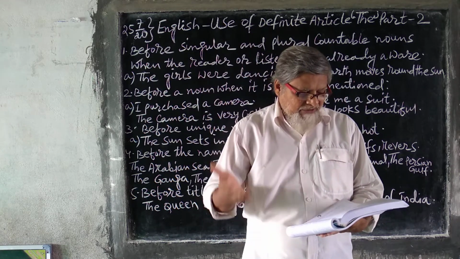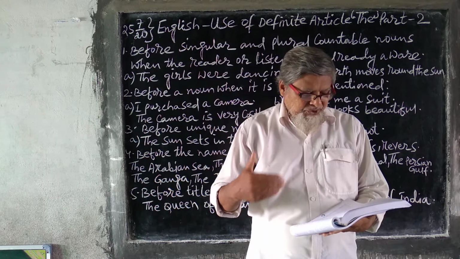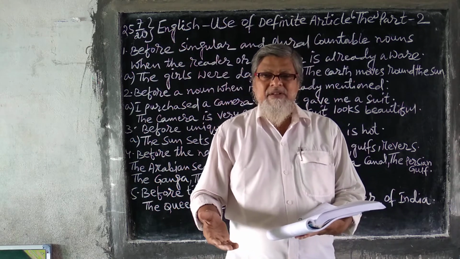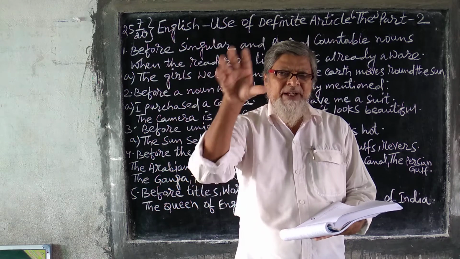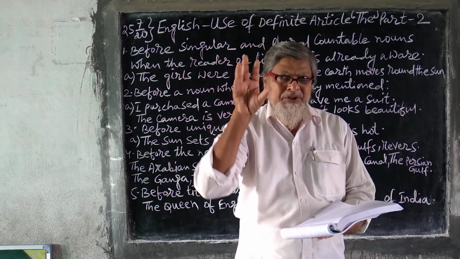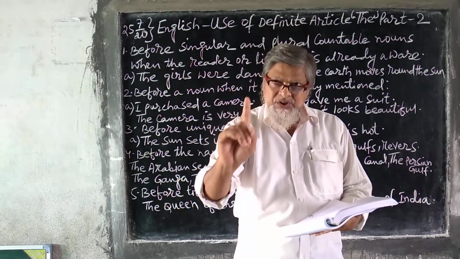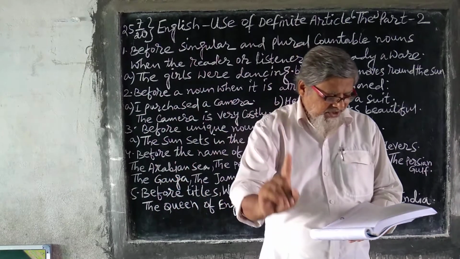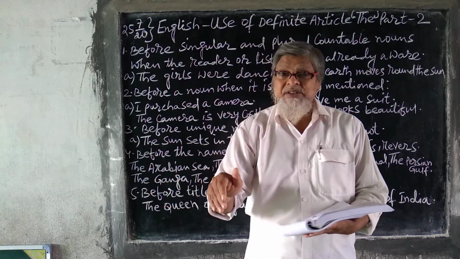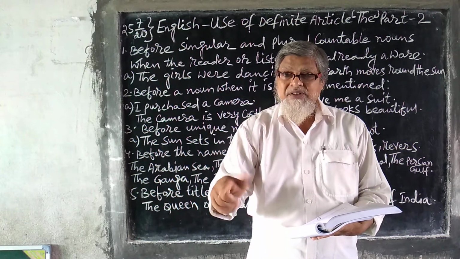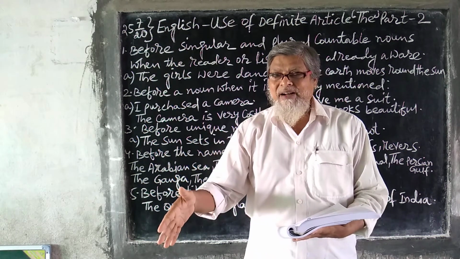Before superlatives, how you are using: she is the most beautiful girl in the class. There is a particular girl, she is very beautiful, so you are talking about a particular girl, you are using the. She is the youngest of all the children. She is the youngest. That means there is no other child after her.